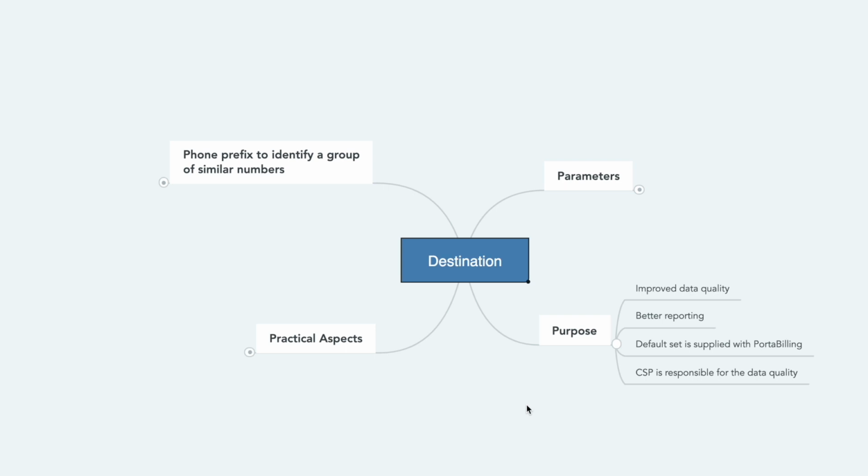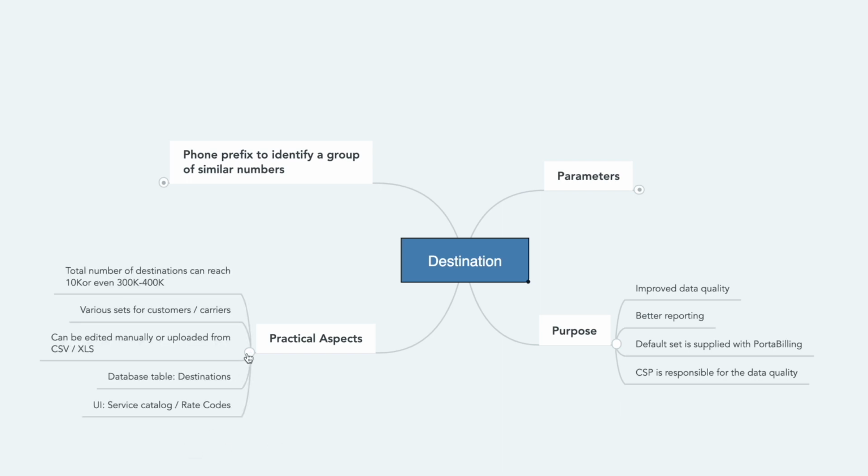Having a set of unified codes allows us to get high quality reports. In all PortaBilling system reports made for 38067, we will have Kyivstar for all those prefixes, and this will make our further analysis easier. When we go to our PortaBilling interface, there are already some destinations in our system. Do we really need to edit these destinations if we already have them in the system and we are the PortaBilling admin? Unfortunately, yes. We cannot skip this part.